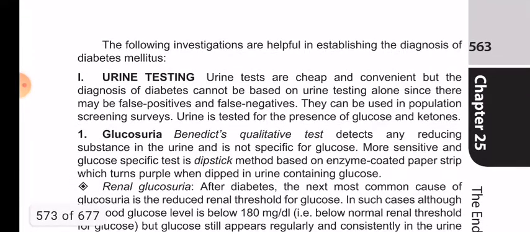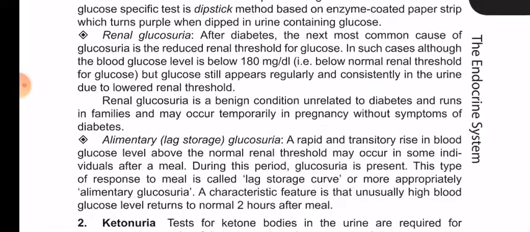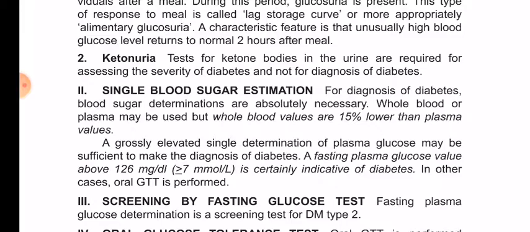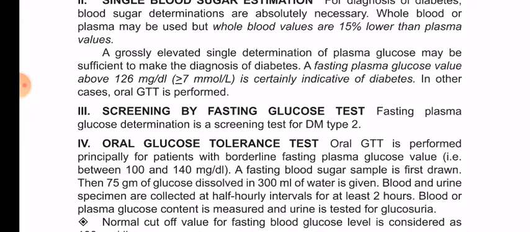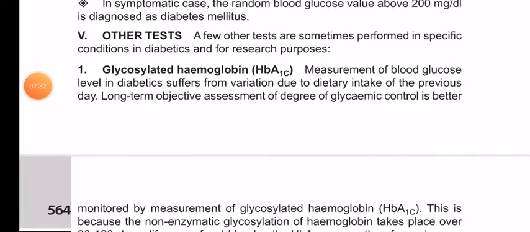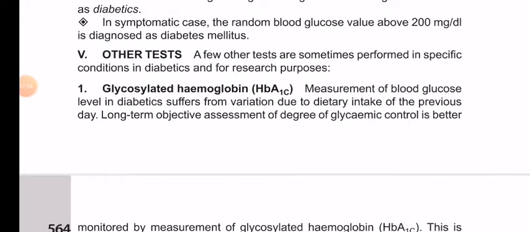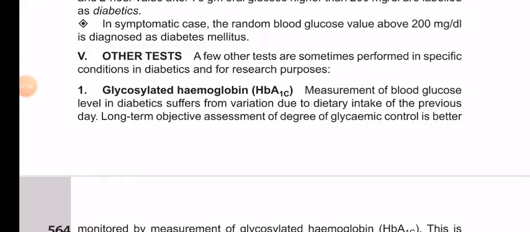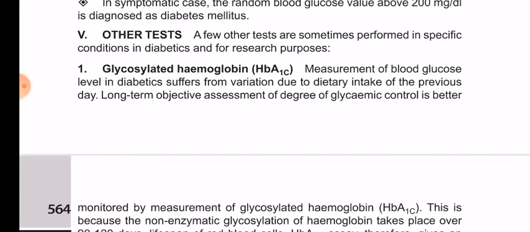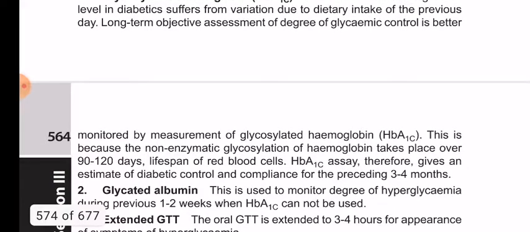The following investigations are useful in establishing the diagnosis of diabetes mellitus: urine testing, glucosuria, and ketonuria, single blood sugar estimations, and screening by fasting glucose test and oral glucose tolerance test. Other tests include glycosylated hemoglobin. Measurement of blood glucose levels in diabetics suffers from variation due to dietary intakes of the previous day. Long-term objective assessment of degree of glycemic control is better monitored by the measurement of glycosylated hemoglobin.